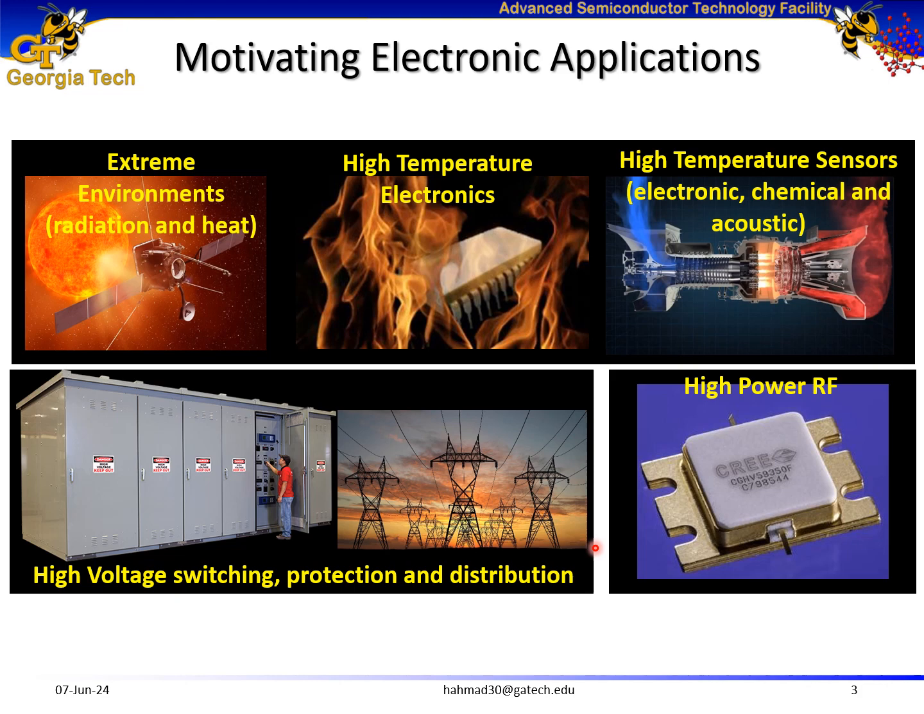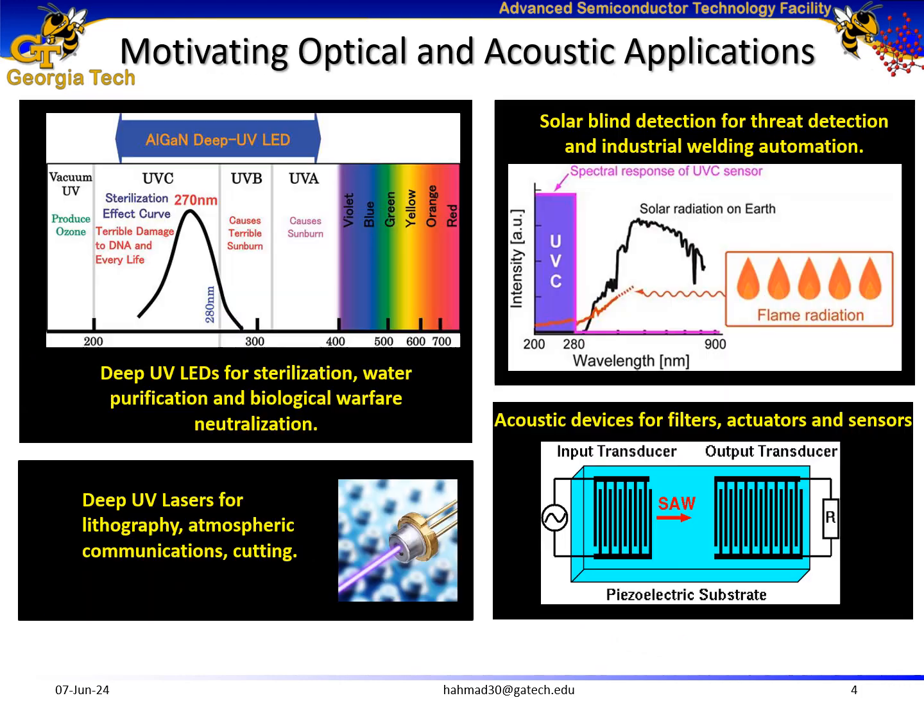Some exciting applications of aluminum nitride-based devices are operation in extreme environments, high-temperature electronics and sensors, power distribution, and high-power radio frequency electronics. Some other amazing applications of aluminum nitride include deep UV LEDs and lasers, solar blind detection, and acoustic devices.